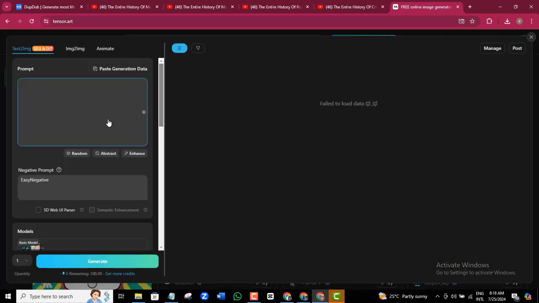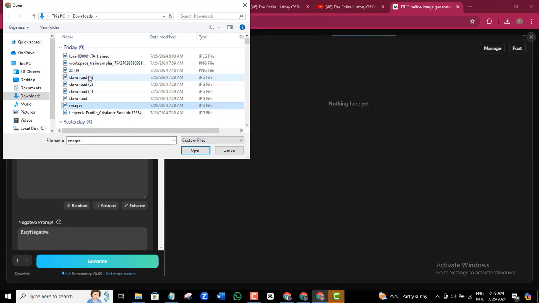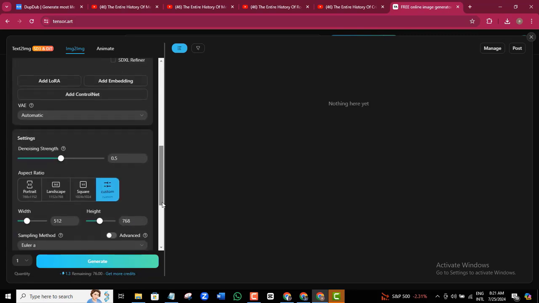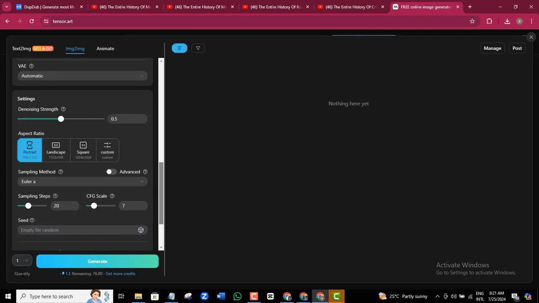What you need to do here is just to click Image to Image. Now, the first thing you need to do is to import an image you downloaded from Google, and then the next thing is to add a prompt so that the AI can really understand what you're trying to create better. And then make sure your aspect ratio is on portrait and on quantity, select 2 generations here and give the AI some time to generate the image.